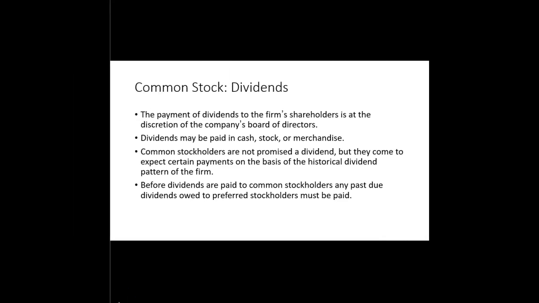As we discussed earlier, common stockholders expect to receive dividends and ultimately increases in share prices. However, the payment of dividends to the firm's shareholders is at the discretion of the company's board of directors and is not guaranteed. Dividends can be paid in cash, stock, or sometimes the odd company may pay dividends in merchandise. Common stockholders are not promised a dividend, but they come to expect certain payments on the basis of the historical dividend pattern of the firm. Remember, before dividends are paid to common stockholders, any past due dividends owed to preferred stockholders must be paid.